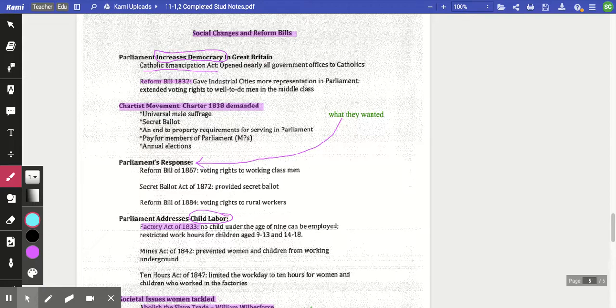Also point out they need to put an end to property requirements for serving in Parliament, because that's excluding people, excluding a group of men that some would believe that, hey, I think they would be a good representative. And how about let's actually pay members of Parliament? Those MPs should receive some kind of income, because when Parliament is in session, they are pretty much walking away from their lives.